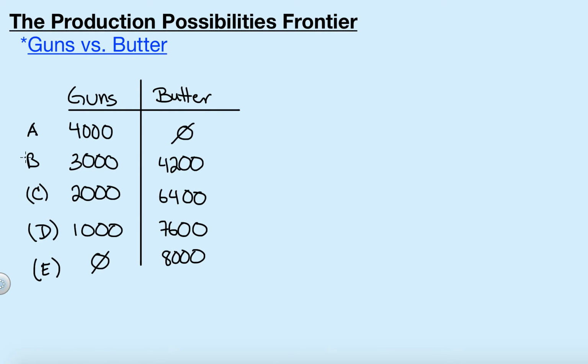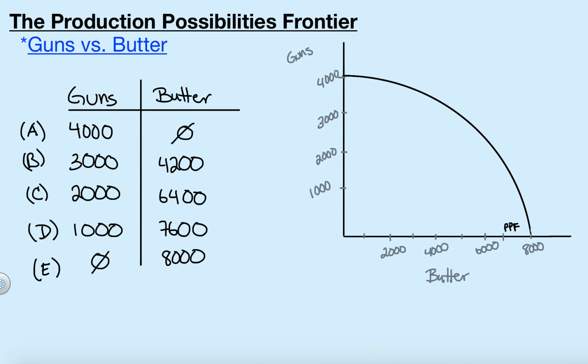There are obviously a number of points that I'm not going to list, but let's start with those and create the production possibility frontier. So if we put guns on our y-axis and butter on our x-axis, and we connect the points, we're able to see this is the nation's production possibility frontier.